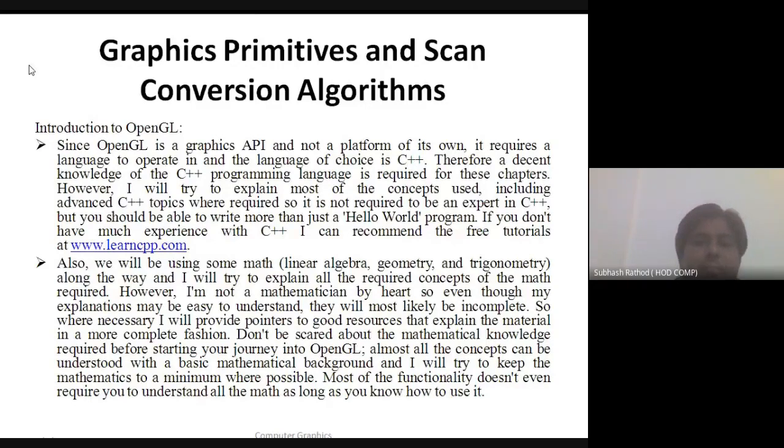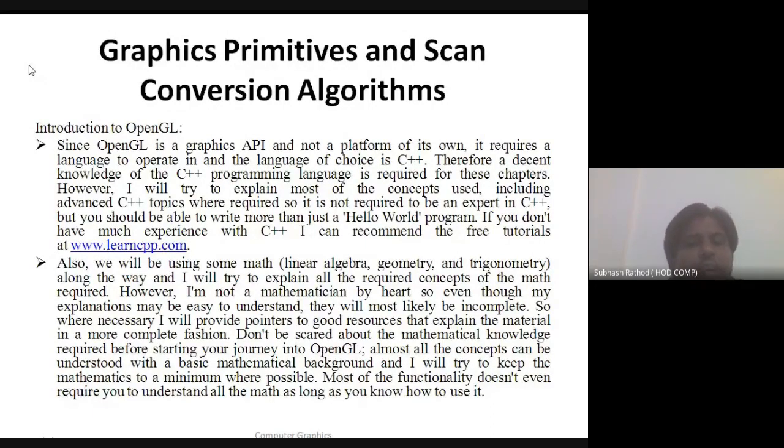C++ is an object-oriented programming language, which was already started by the other teacher, right? So C++ is the language we are going to use at the time of practical, with some graphics API from OpenGL.